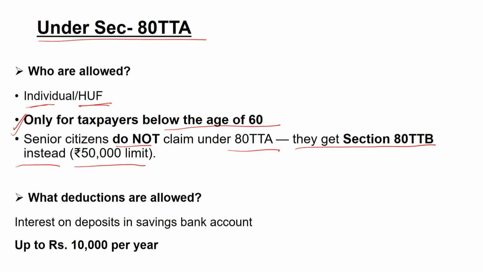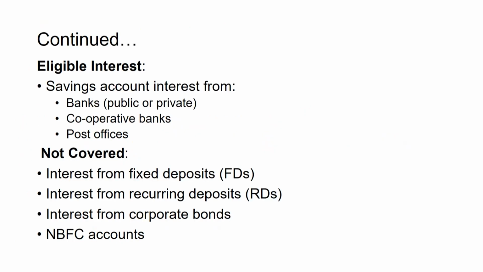So basically, for the interest that you get from the savings bank account from your banking companies, section 80TTA allows you a deduction. Up to rupees 10,000 per year you can claim as deduction if you are below the age of 60 years. If you are from the senior citizen group, then you can claim this deduction under section 80TTB. Eligible interest may be from banks, cooperative banks and post office, the various institutions where you have invested your money.